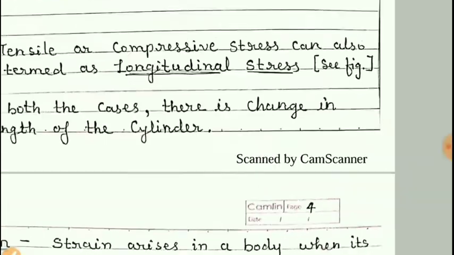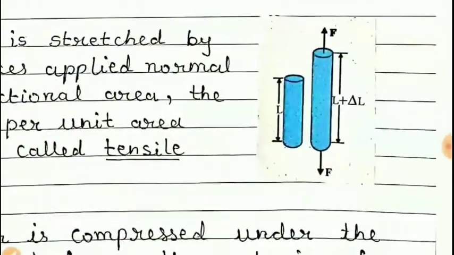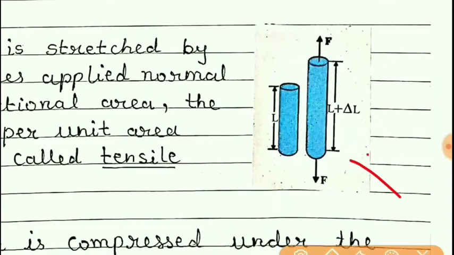So students, it is clear that when the forces are applied, the stress is produced in the body, and due to stress there is a change in length, and the ratio of change in length to the original length is nothing but strain. So it is clear that strain arises due to stress.